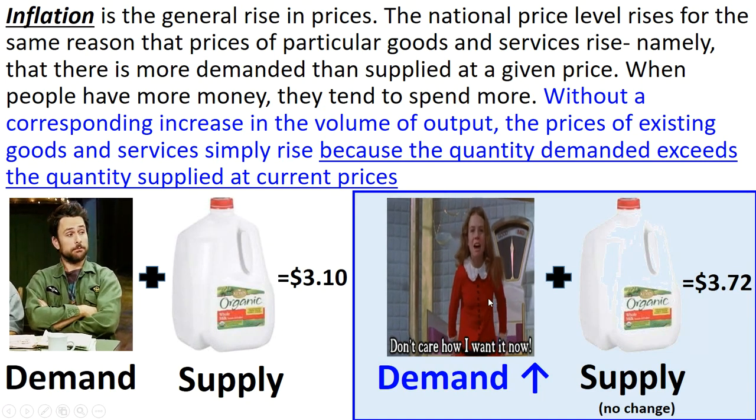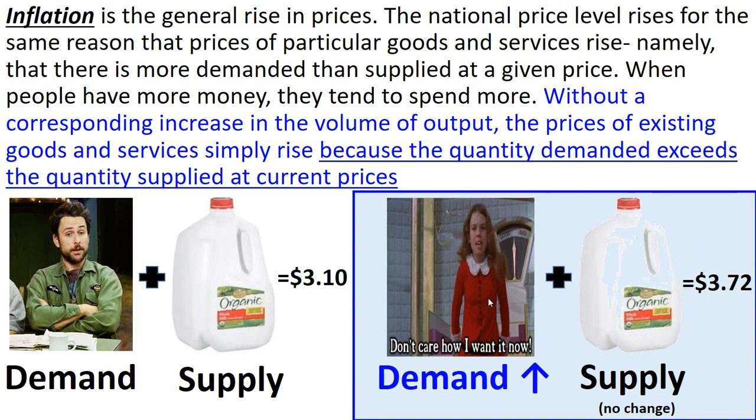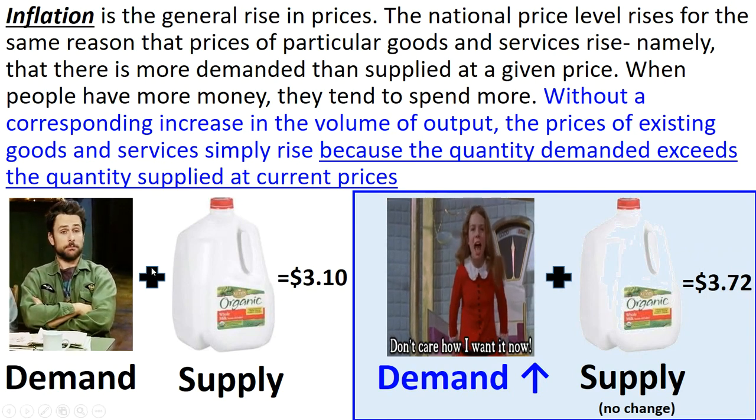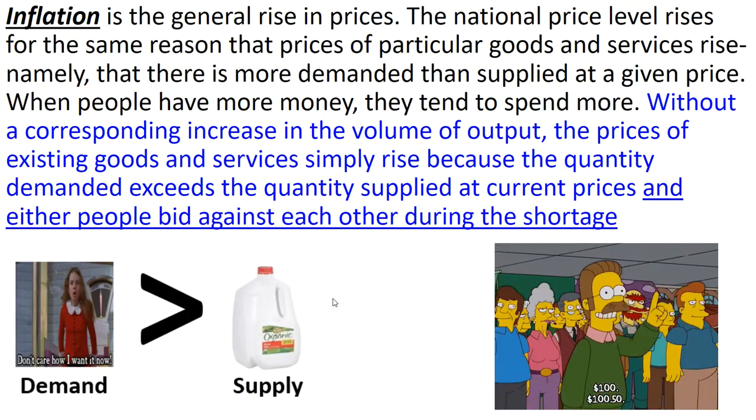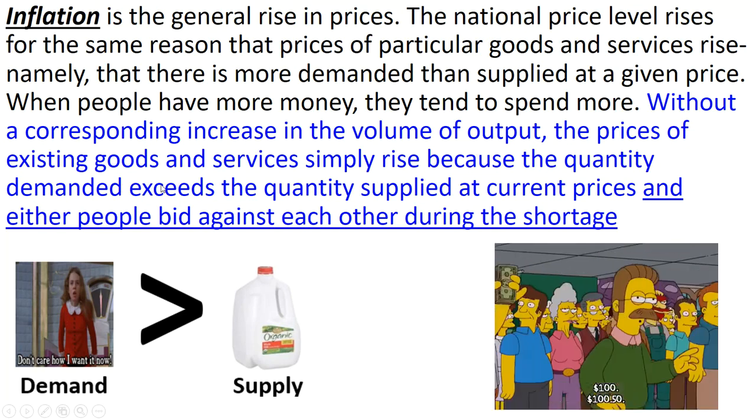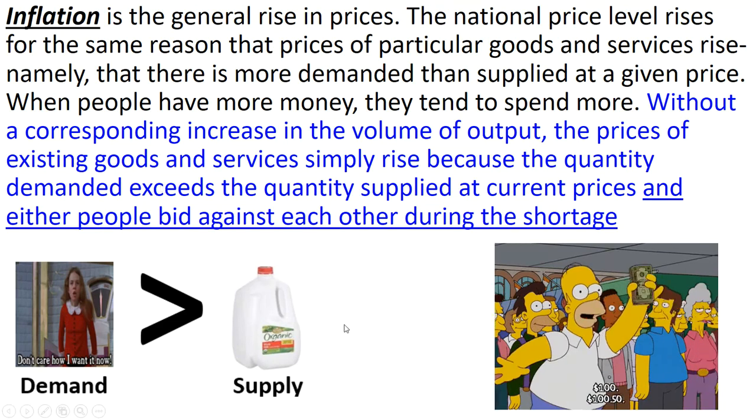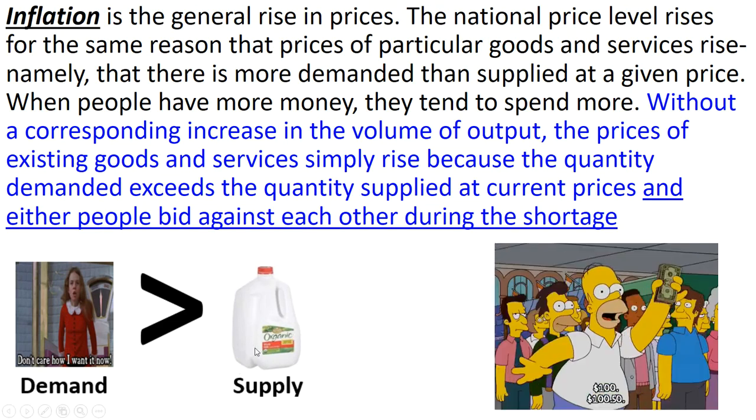Now you're like, whoa. No, let's explain it, because Thomas Sowell is going to tell you exactly why that is in the next sentence. You're going to say, but why not just keep selling it that way? Why don't they just keep the prices? Perfect example. Let's look. Well, without a corresponding increase in the volume of output, milk staying the same, the prices of the existing goods and services simply rise because the quantity demanded exceeds the quantity supplied at the current price, and either people bid against each other during the shortage.